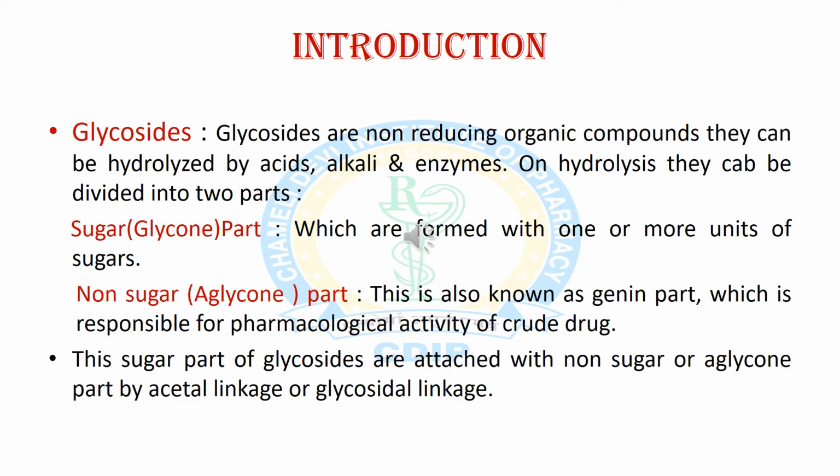Here we will discuss the introduction of glycosides. So what are glycosides? Glycosides are non-reducing organic compounds. They can be hydrolyzed in the presence of acid, alkali and enzymes. On hydrolysis, they divide into two parts. First is the sugar part and second is the non-sugar part. The sugar part is also known as the glycone part, which is formed with 1 or 2 units of sugars. The non-sugar part is also known as the aglycone or genin part, which is responsible for the pharmacological activities of crude drugs. These sugar and non-sugar parts are attached to each other by an acetal linkage or glycosidic linkage.